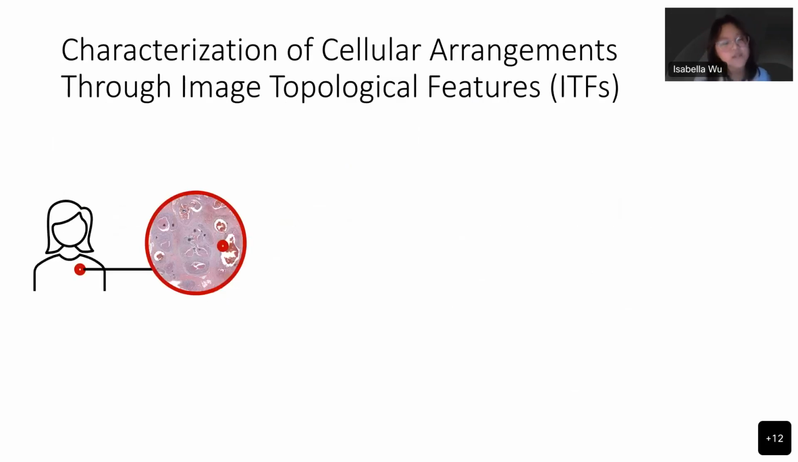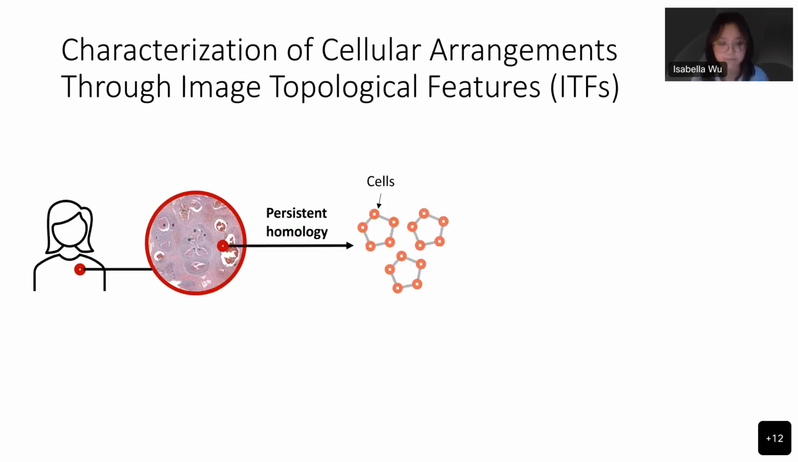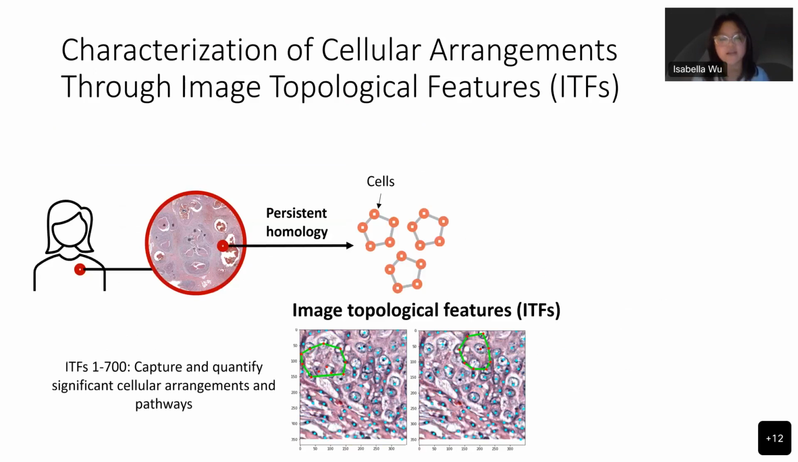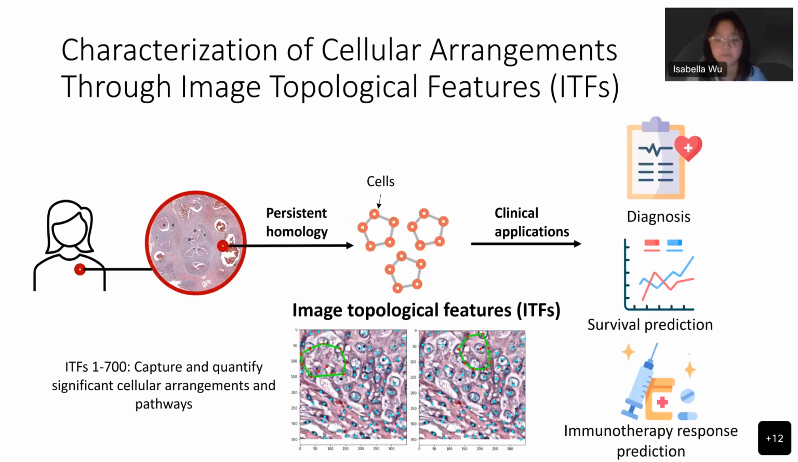To characterize and quantify cell topology, image topological features are novelly extracted through a topological data analysis technique known as persistent homology. These image topological features, otherwise denoted as ITFs, characterize and quantify significant spatial arrangements. Here, the extracted ITFs represent ring arrangement of cells. 700 ITFs were extracted and can be interpreted for clinical predictions.